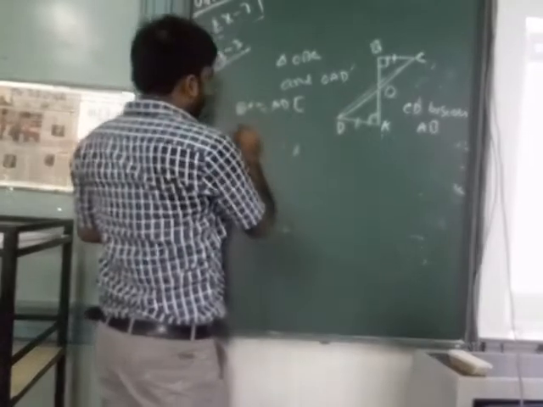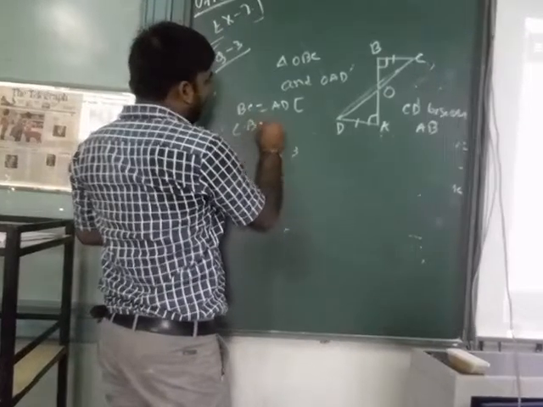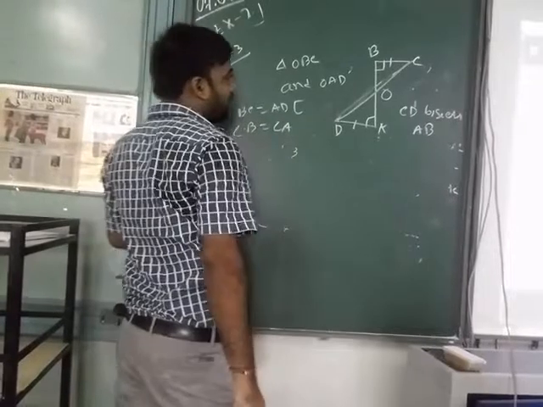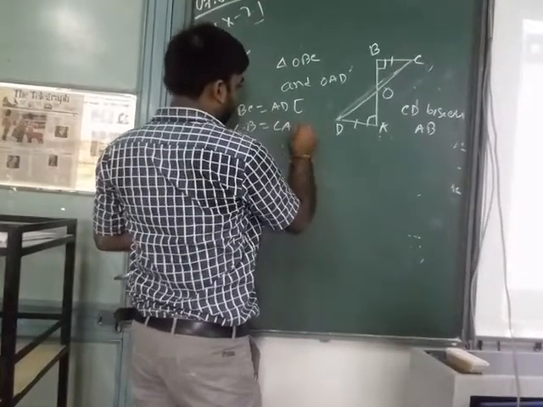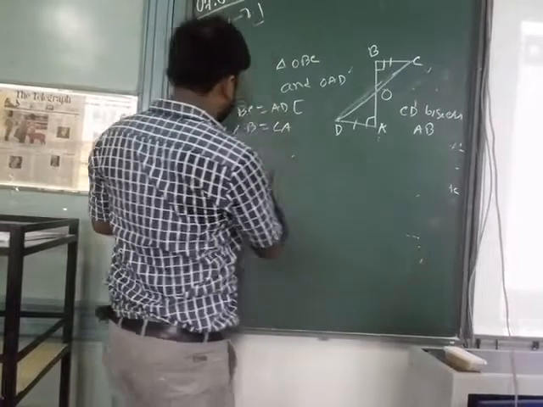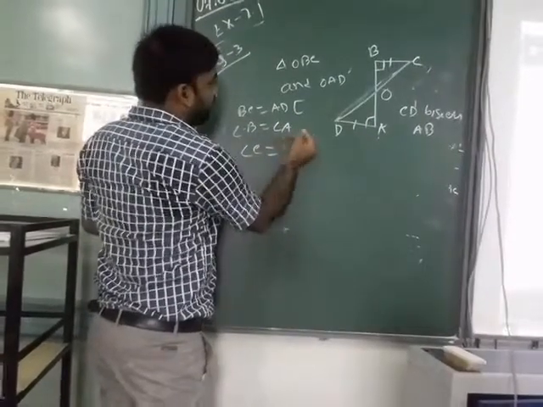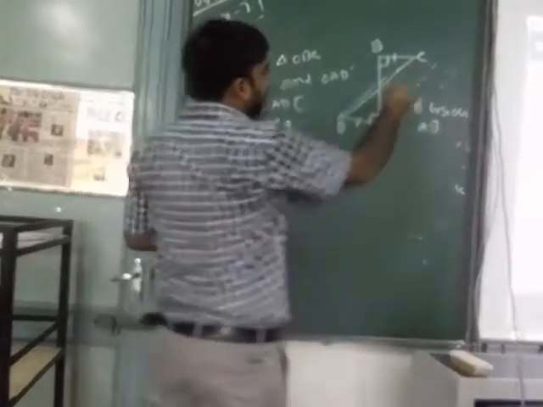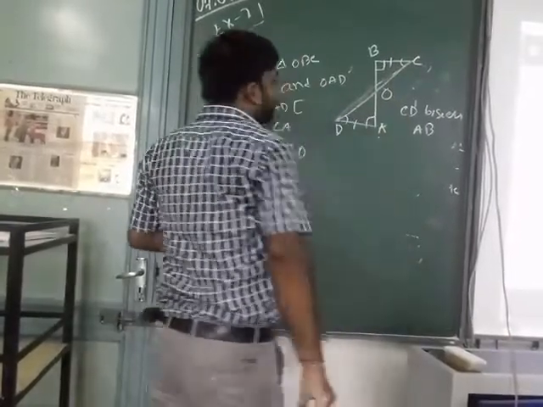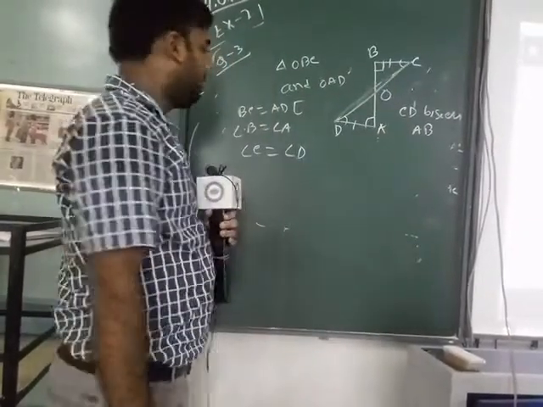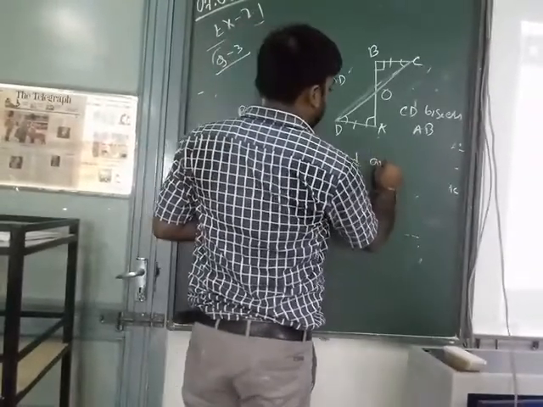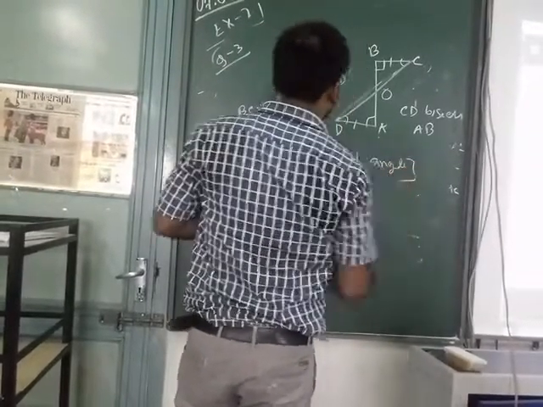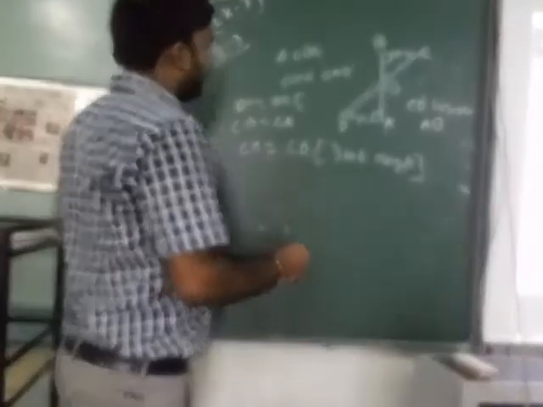And angle B equal to angle A, because both are 90 degrees. And angle C must be equal to angle D, because this is the third angle.